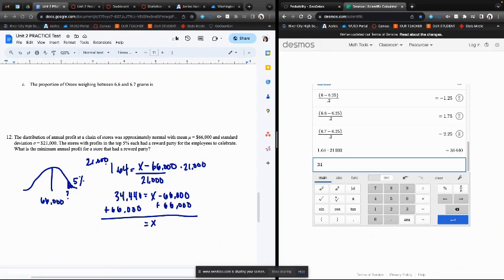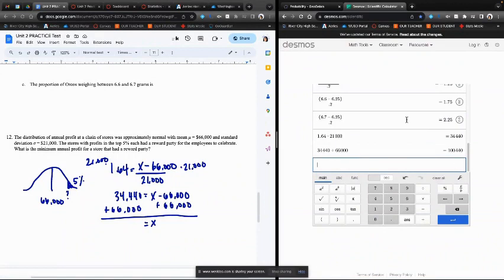So 34,440 plus 66,000 gives me 100,440. So the minimum annual profit for a store that had a reward party is 100,440.